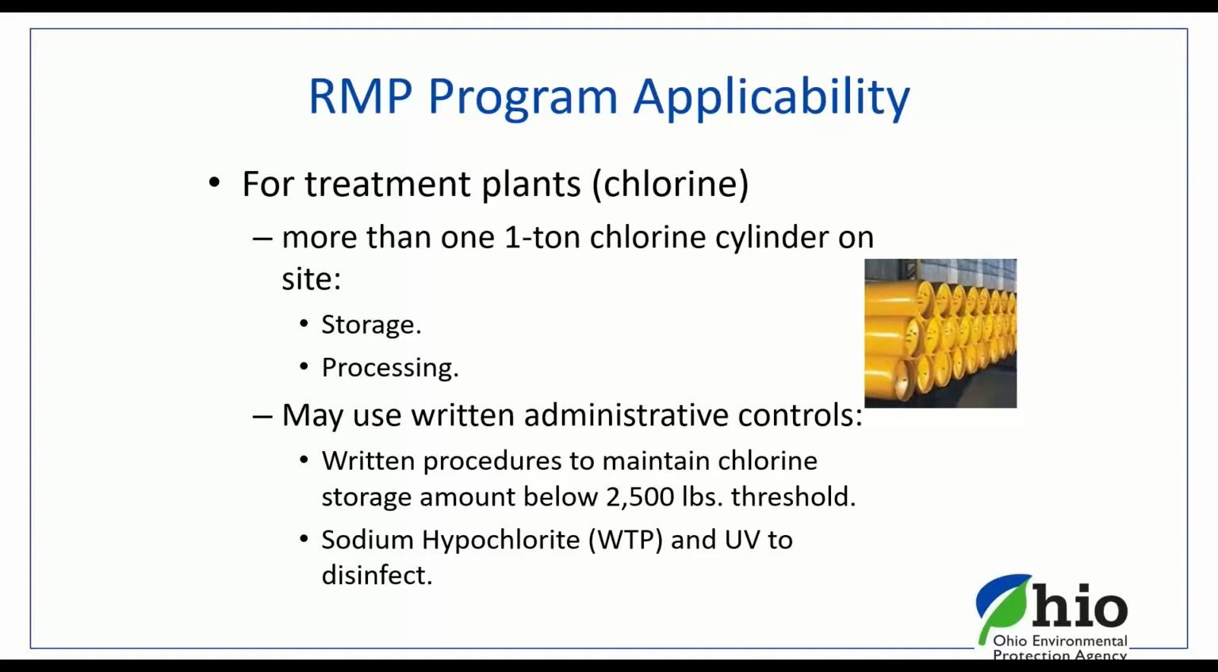So again, if you have more than 1 ton cylinder of chlorine and or over 2,500 pounds of chlorine total at your particular water or wastewater treatment plant, this program may apply to you or will apply to you. But keep in mind, you can also try to figure out through talking to your operators and using some administrative controls, there might be a way that you may not have to have all that chlorine on site, where you can keep it, from an operational perspective, below that 2,500 pounds so that this program doesn't apply to you.